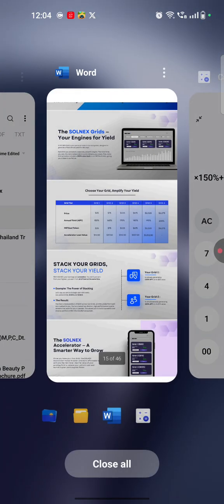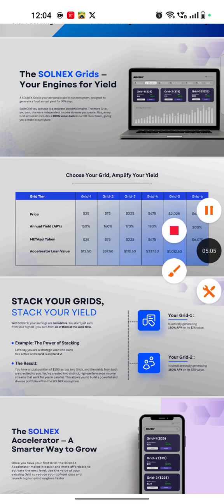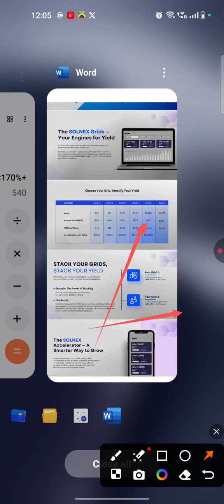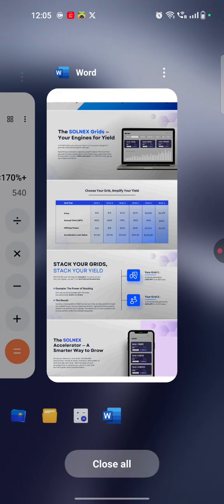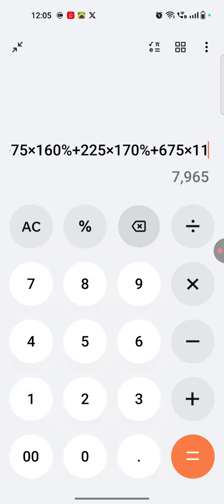Plus grid 4, $675. You can see it here. $675 into 180% annual yield for grid 4.